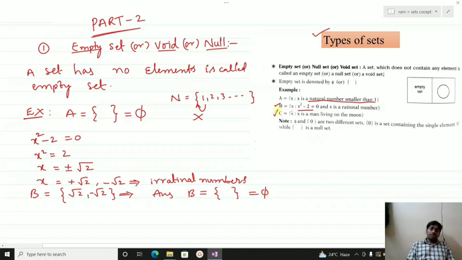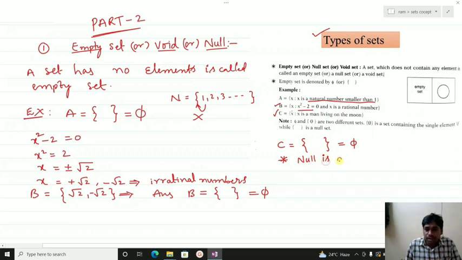Another set, you see, X is such that X is a man living on the moon. Obviously everybody knows that no one lives on the moon, so it is nothing but an empty set. A very important point you have to remember: the null set is a subset of all sets. So what is meant by subset?